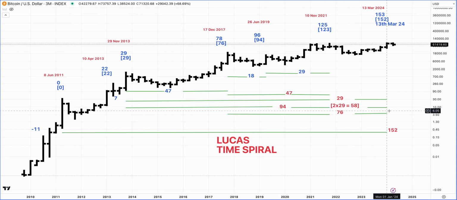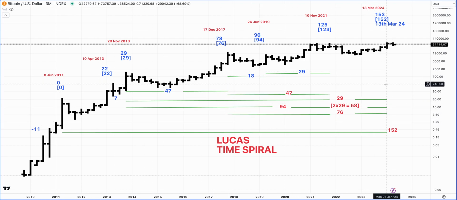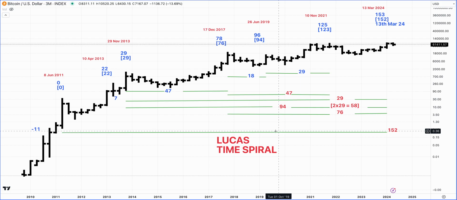And then the 13th of March one, we have seen a number of these coming together here. So that gives us an idea that this 13th March high might actually be a pretty important high. And if we begin to, of course, move higher, then this means that this spiral analysis is not correct, and there might be something bigger here which might have been missed, and that's why the bigger cycle has actually pushed the prices higher. But in the meantime we could expect some weakness to come in the market, which we have already seen since March. So just to keep this in mind, and I think this Lucas time spiral is a pretty interesting one to watch.